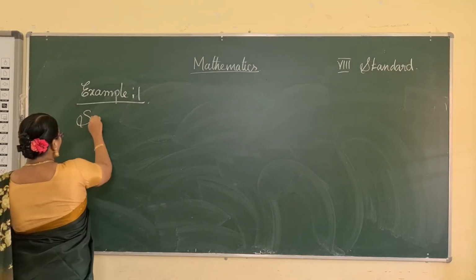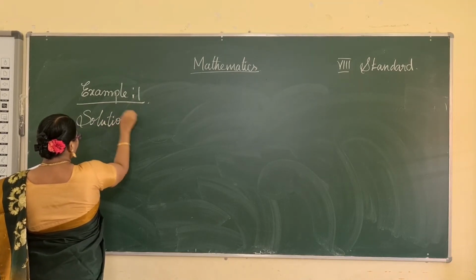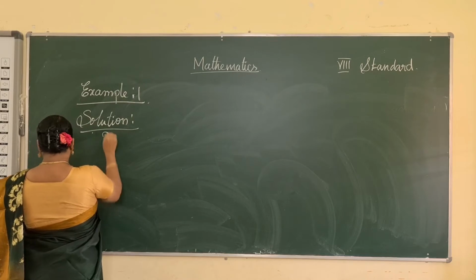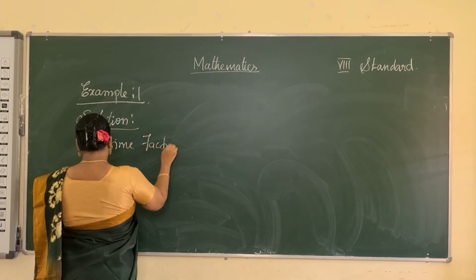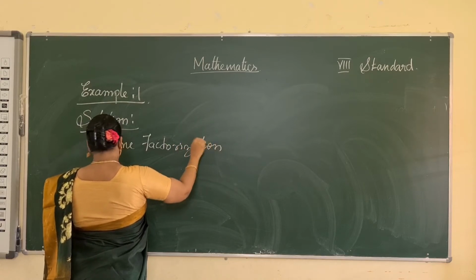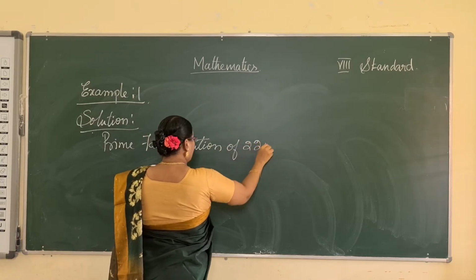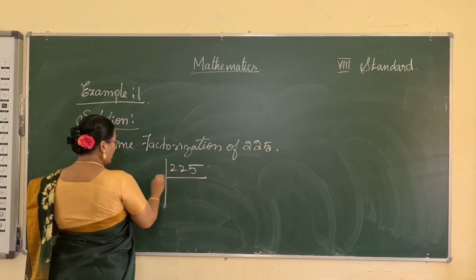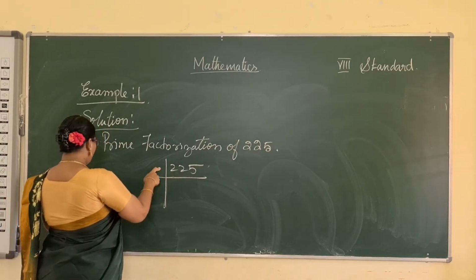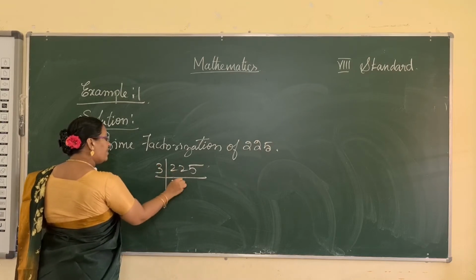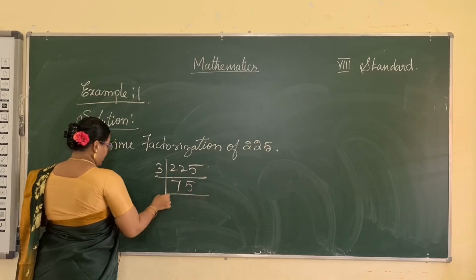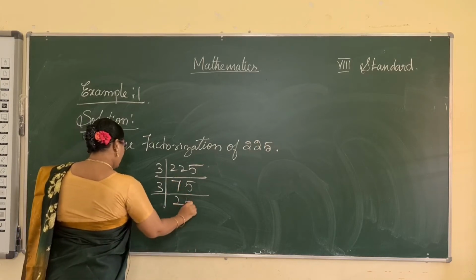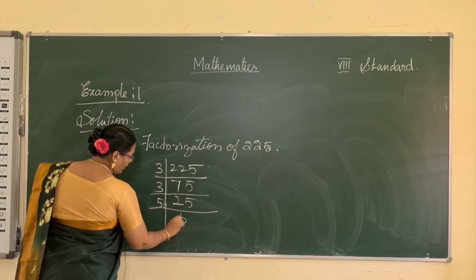So here we use the prime factorization method. What is the prime factorization of 225? 2 is not possible, so we apply the 3 table. 3 sevens are 21, remaining 1. 3 fives are 15, and then again the 3 table. 3 twos are 6, remaining 1. Then the 5 table: 5 fives.